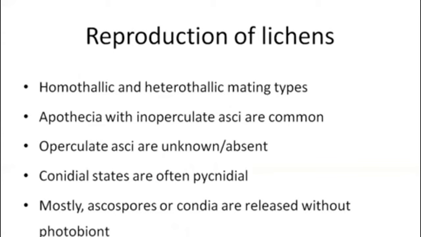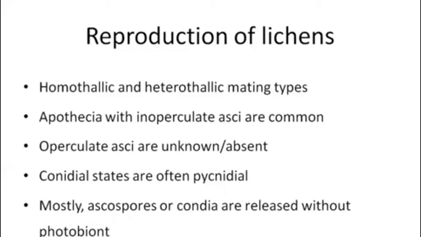Sexual reproductive features of lichenized ascomycetes are largely equivalent to those found in non-lichenized groups. Both homothallic and heterothallic mating systems are known in this group. Apothecia, which are the cup-shaped structures with inoperculate asci, that is, the asci in which an operculum is absent and the dehiscence of the asci and the dispersal of spores is by a split or slit or ostium.